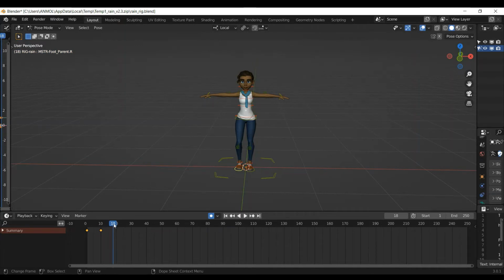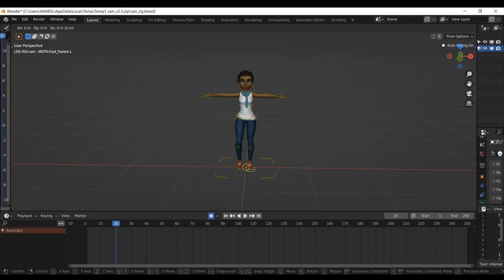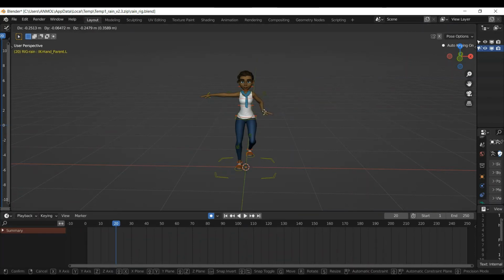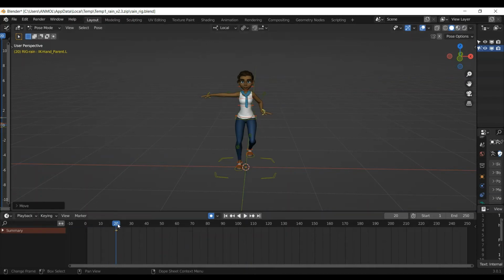Now we will move to the 20th second. We will move our left leg, sorry, the right one. Now we'll move to the 30th second.